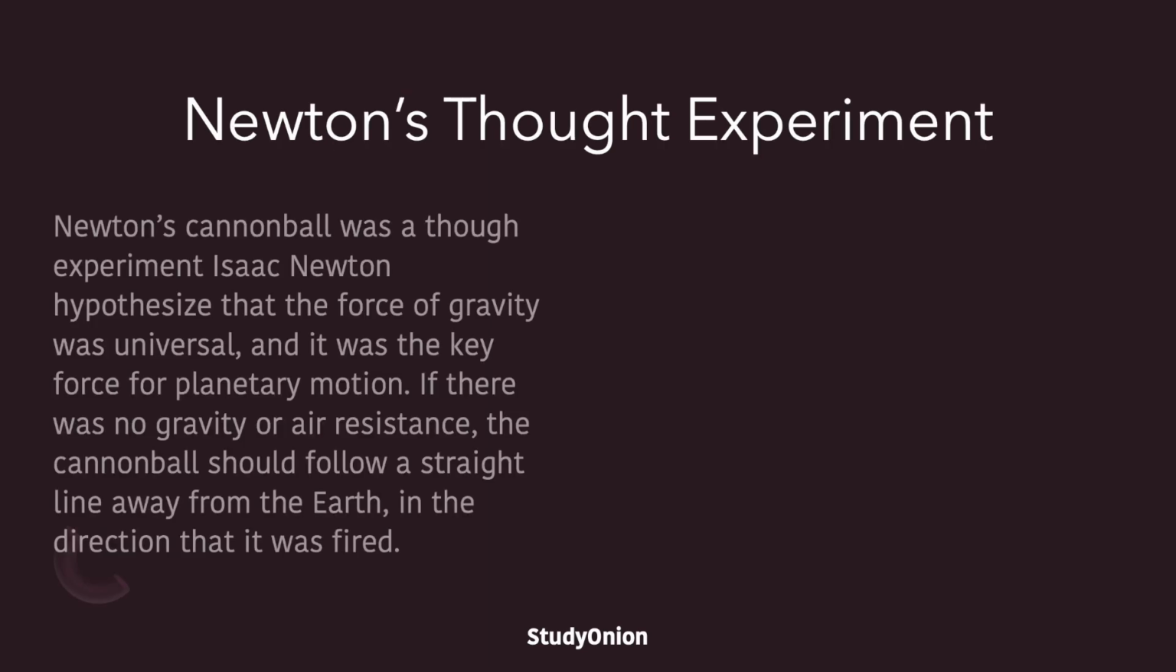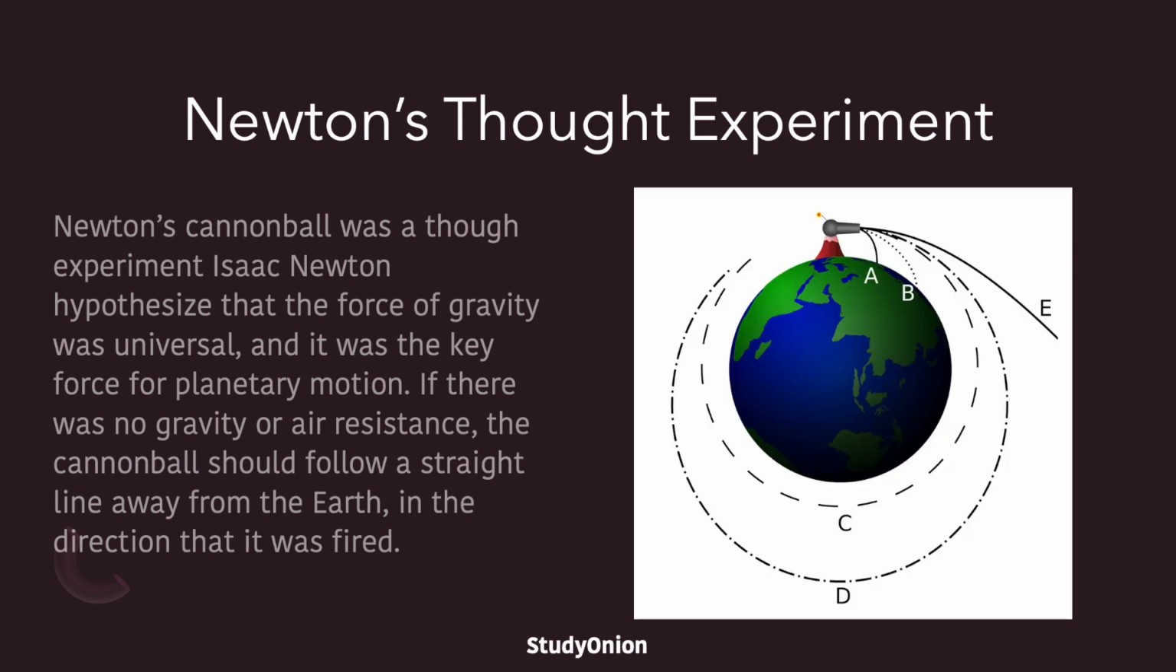Newton's Cannonball was a thought experiment devised by Isaac Newton. He hypothesized that the force of gravity was universal and that it was the key force in determining planetary motion. For this thought experiment, Newton visualized a cannon on the top of a tall mountain where there is no air. He thought that if there was no gravity or air resistance, the cannonball would follow a straight line away from the Earth in the direction that it was fired.